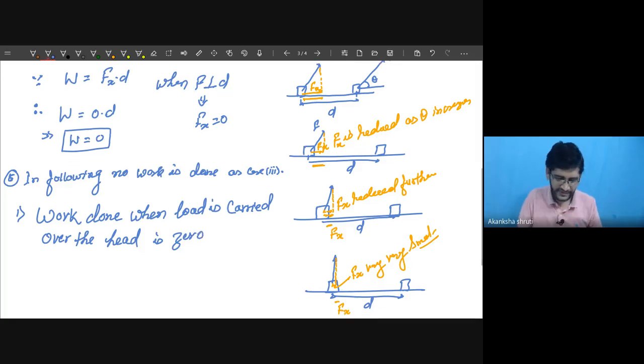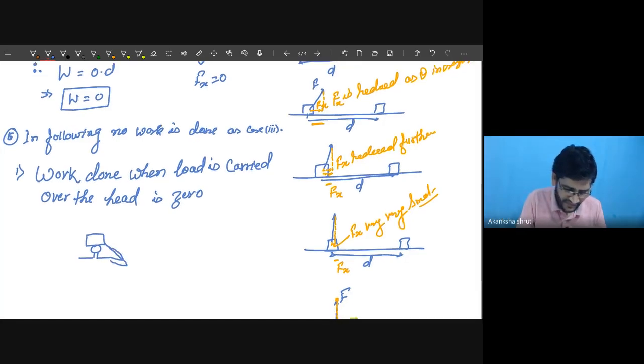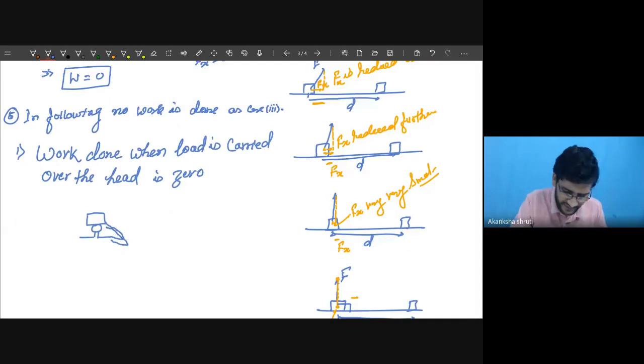Why? Let us understand. Consider a coolie. Just understand this. A coolie is there who is holding a certain weight on his head. So make a coolie carrying some weight over his head.